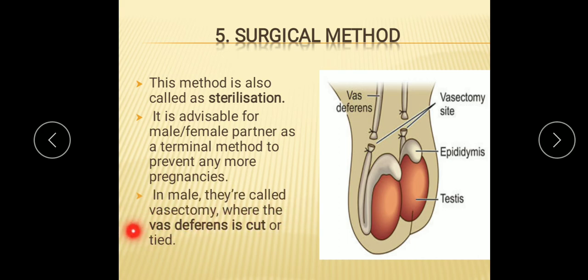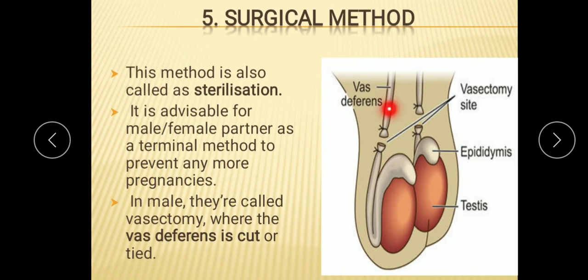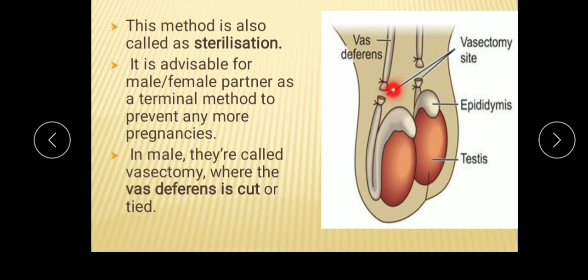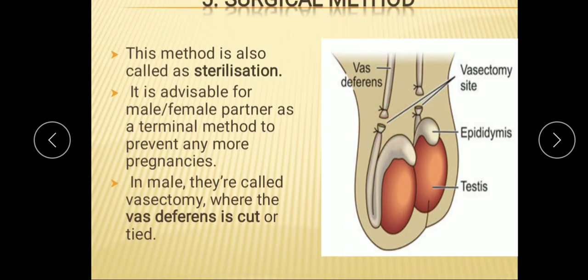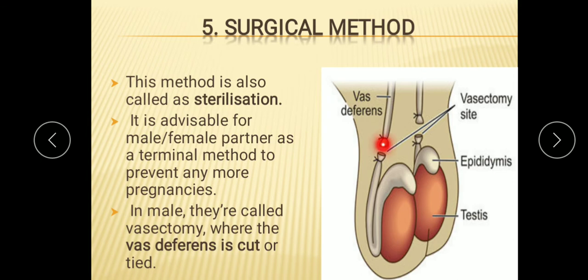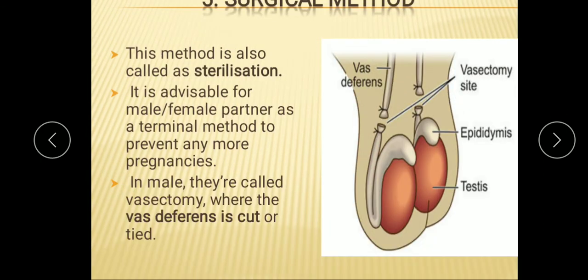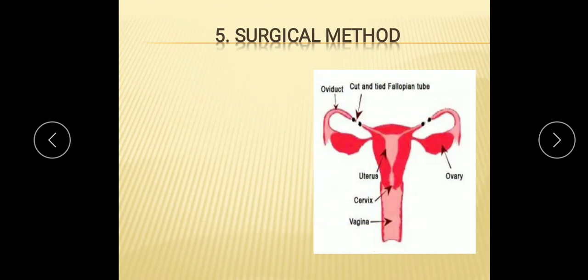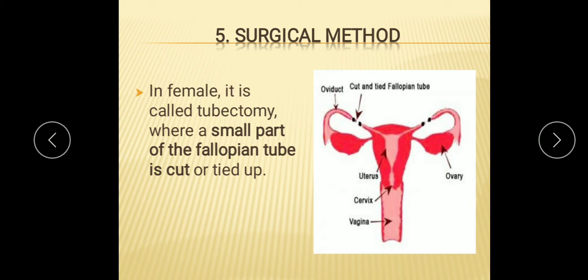In male, it is known as vasectomy, where the vas deferens is cut or tied. You have studied already that the vas deferens carries sperm from the testes to the urethra. So here the vas deferens is cut and tied tightly, which blocks the passage of the sperm from the testes to the urethra. So this is also an effective method of contraception.